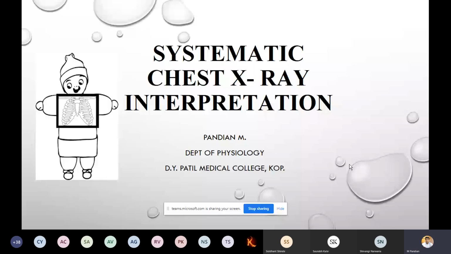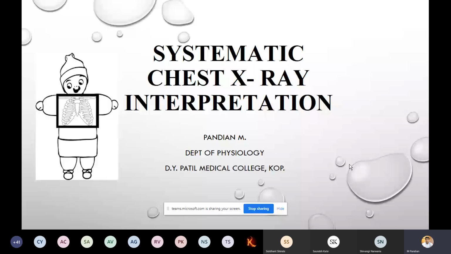Students, today is the last session on systemic chest X-ray interpretation. Based on this, you will get a case scenario. We will provide you one normal or abnormal case, an X-ray sheet. Once we have provided it, you have to start examining it and interpret whether it is normal or abnormal. How to remember this and how to do that, today we will see.